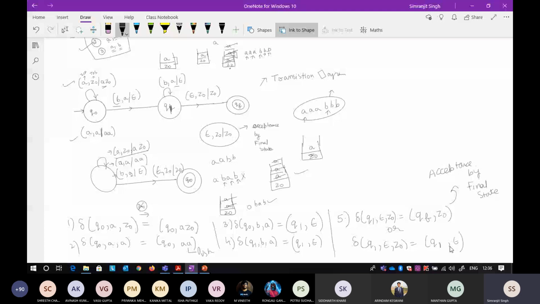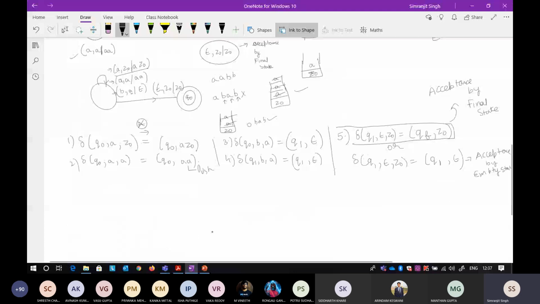So it is saying when you get a Z naught, you can pop that symbol, so there is nothing on the stack. That is called acceptance by empty stack. Both of these notations can be followed, but I prefer this one, because I do not want my Z naught symbol to be removed from the stack, since it is a kind of pointer that tells us whether our stack is full or empty. Don't worry, we will discuss more questions in the next lecture.